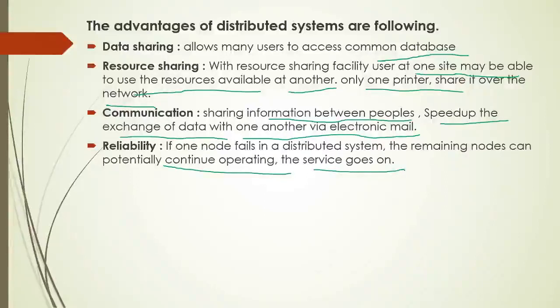One more advantage is that you can keep a backup of data. Because one system has broken down, it does not mean that you have lost all your data. You can take it from other computers, other systems. This is the big advantage of a distributed operating system.